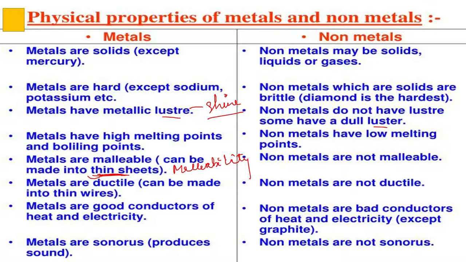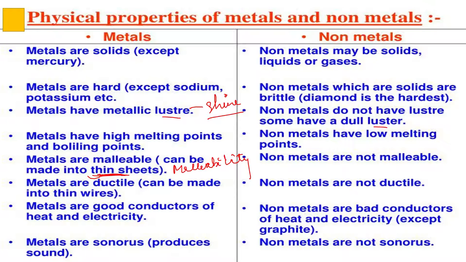We beat the aluminium so hard that it becomes aluminium foil. So metals are malleable, but non-metals are non-malleable. Take coal, which is a non-metal. If we hammer it, it will break into pieces. It will not turn into thin sheets.